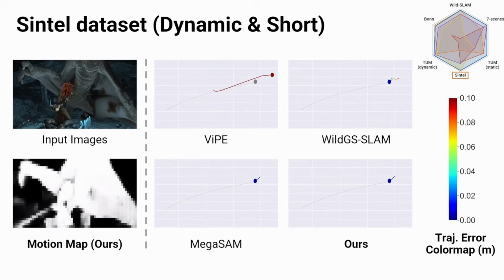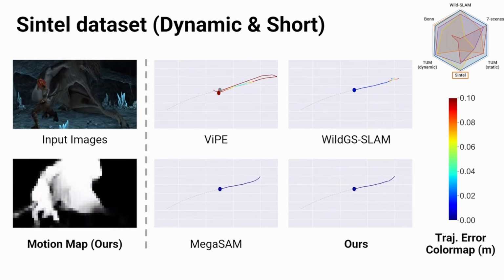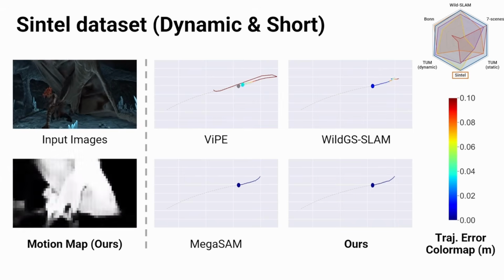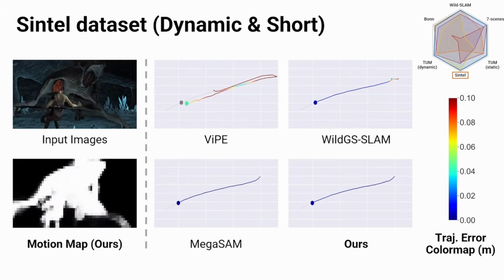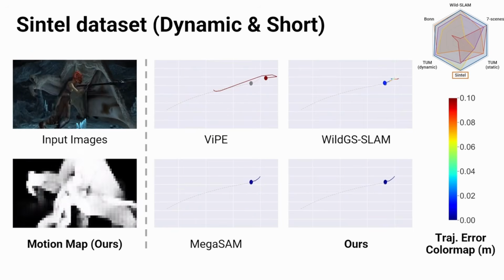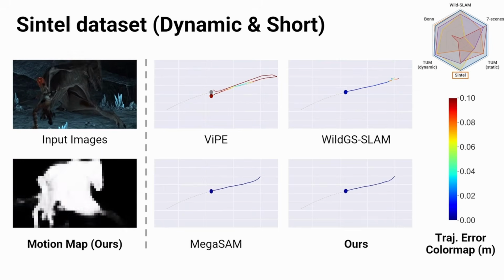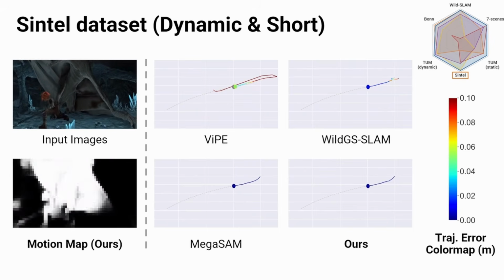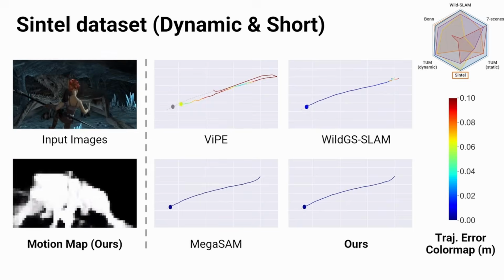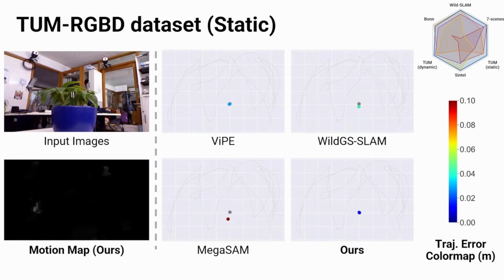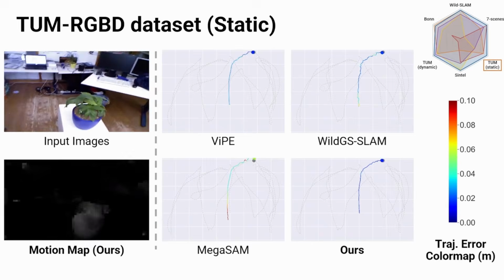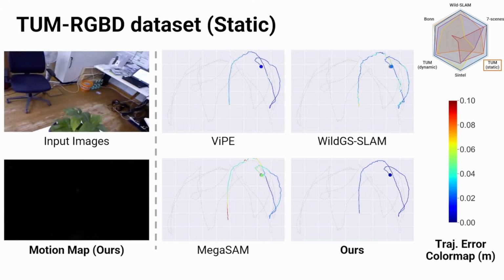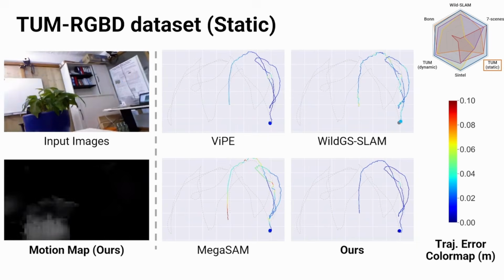Next, we evaluate the Cave 4 sequence from the Sintel dataset. In contrast to the previous example, this is an extremely short sequence of only 50 frames. While WildGS SLAM was competitive on the long-duration sequence, it fails here due to insufficient scene observation. Our method, however, remains robust and achieves superior tracking accuracy. Finally, we show results on the static plant sequence from the TUM RGBD dataset. Here, our method also achieves the best performance among all baselines.